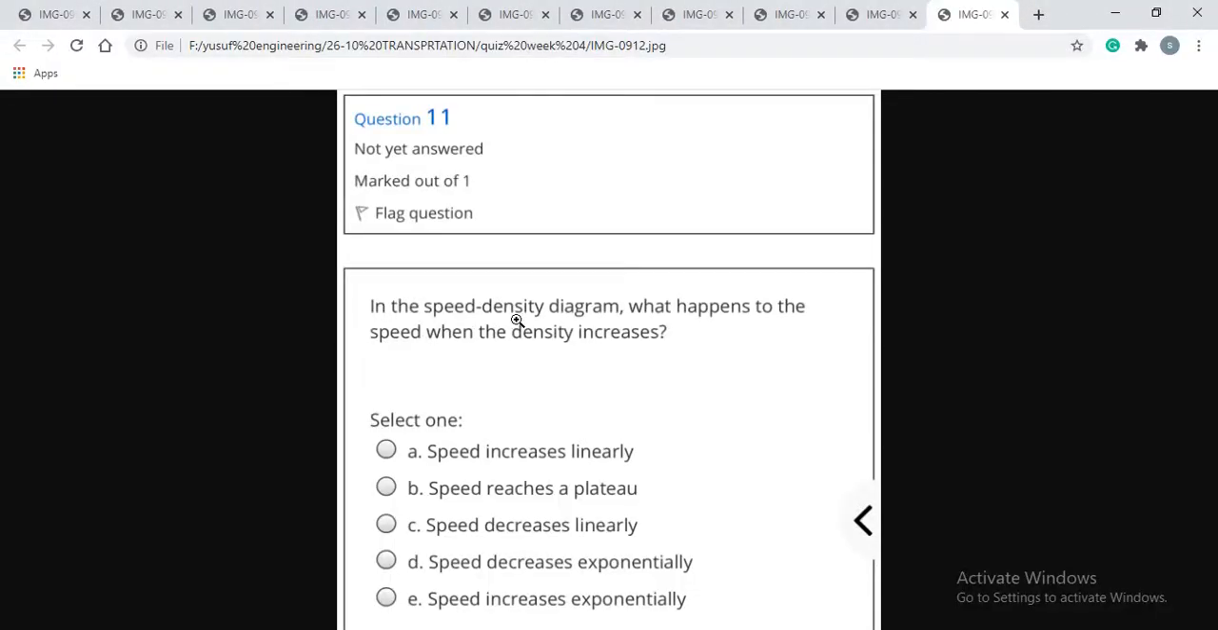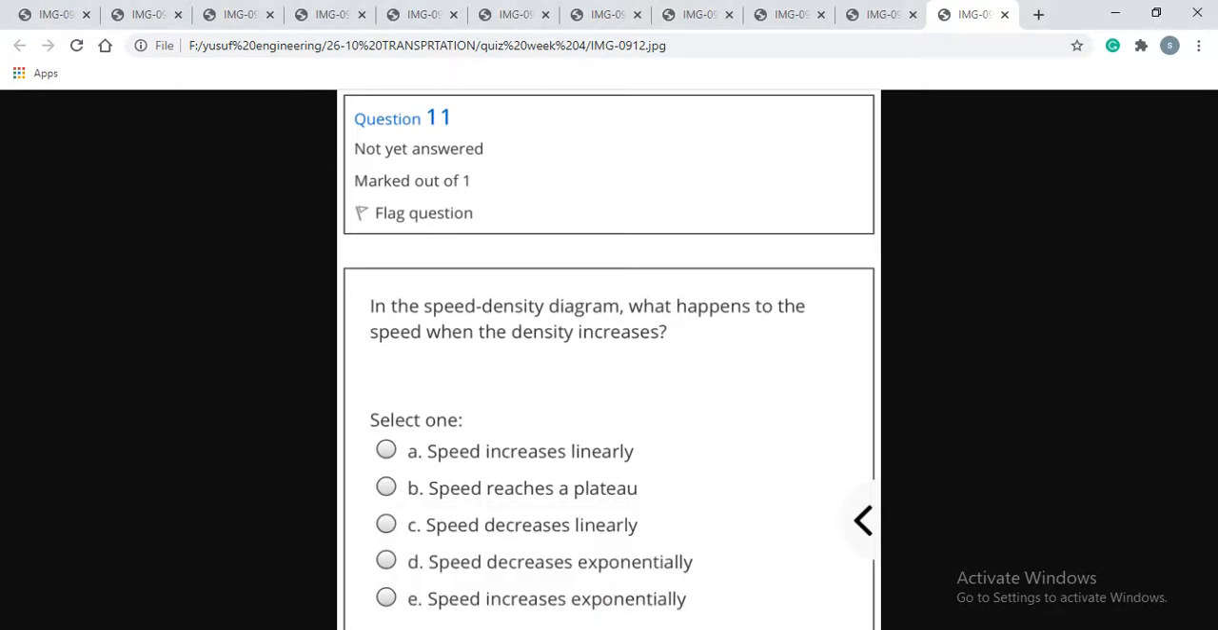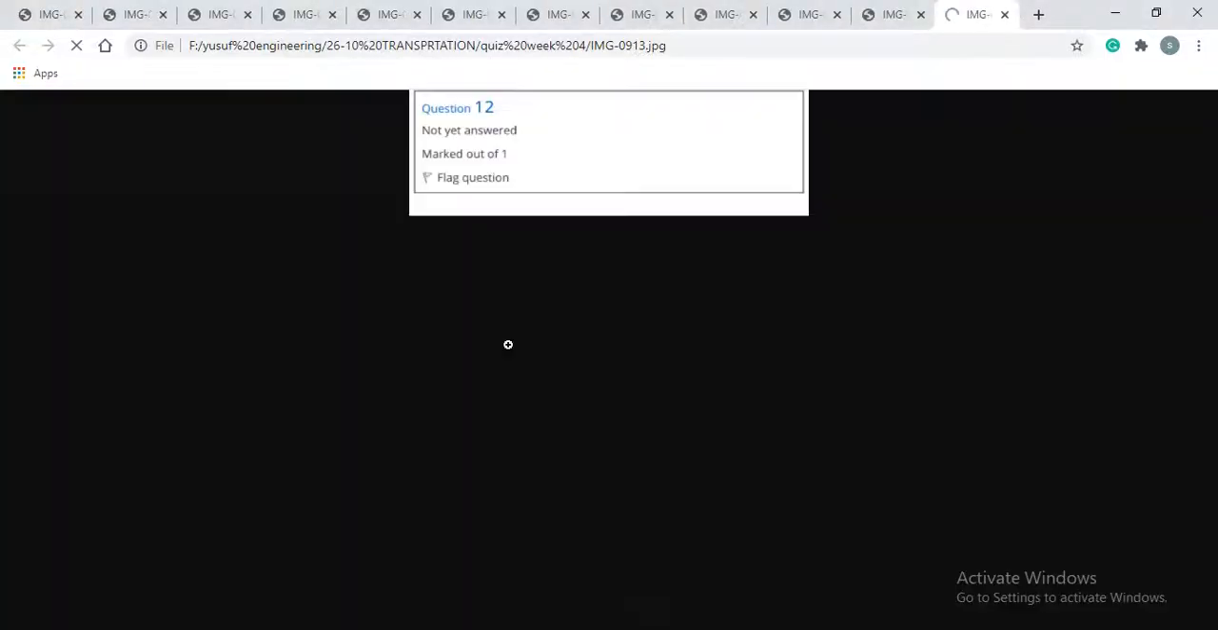Then the next question is, in the speed density diagram, what happens to the speed when the density decreases? You just need to find it by yourself. If you want, I will definitely find out its answer for you people, but for this please comment. You can refer to lecture 3 and you will definitely find the answer.